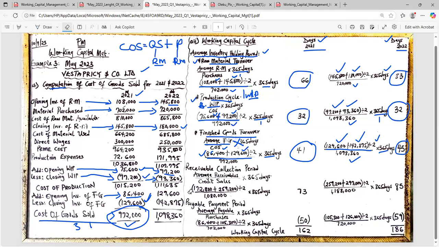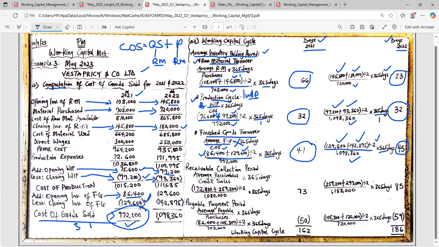Going forward, we are done with inventory. I told you that there are 3 things we need to complete whenever we are completing working capital cycle. We need to complete for inventory. For a manufacturing company, inventory consists of raw material, the ratio; work in progress, the ratio; and finished goods, the ratio. Since we are done, we now move to debtors. That's the next thing we're going to complete now.